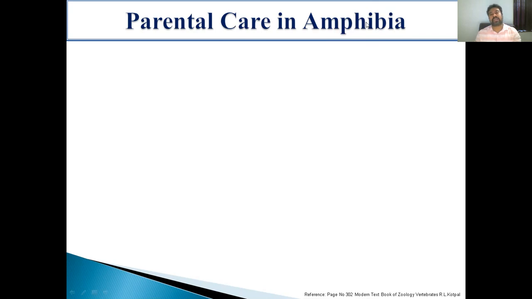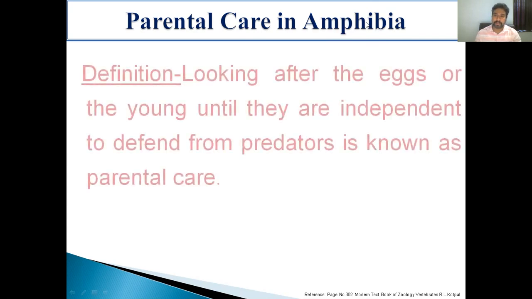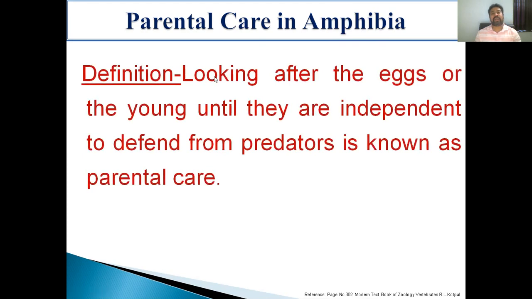But the question arises: what is parental care? Parental care is defined as looking after the eggs or the young until they are independent and able to defend themselves from predators. This parental care is important for the survival of the animal.